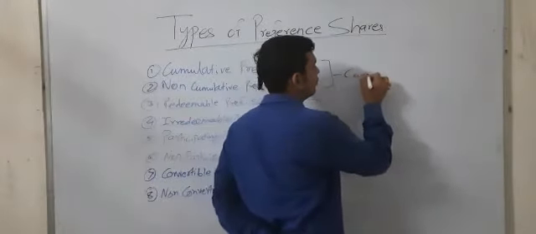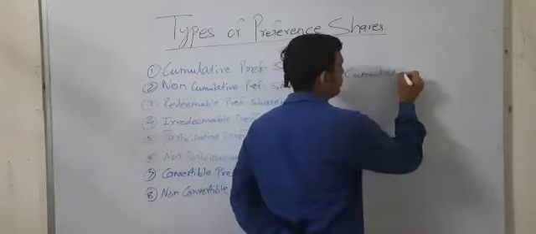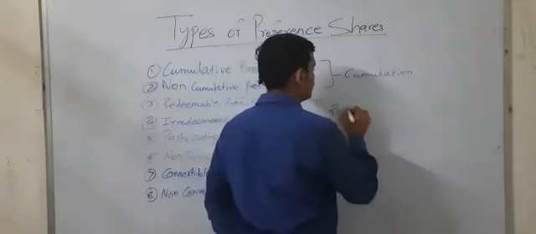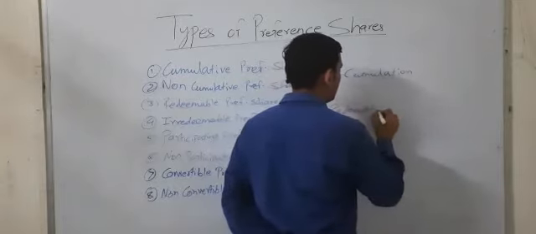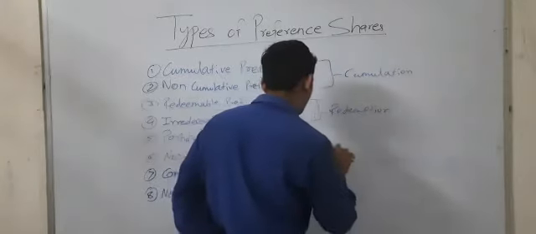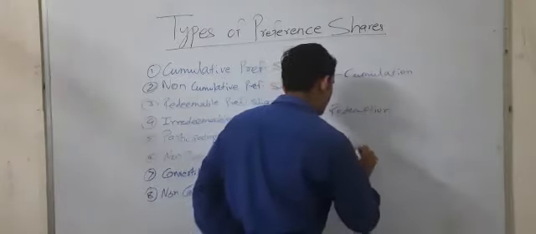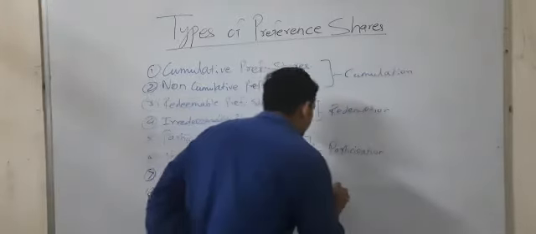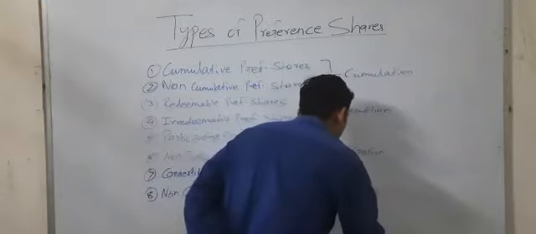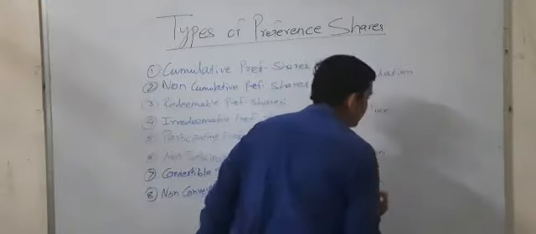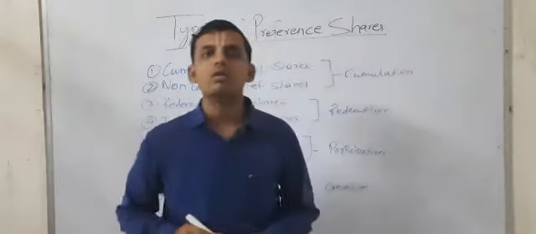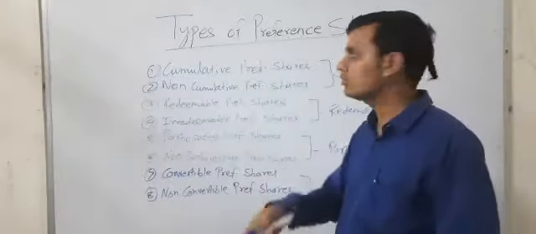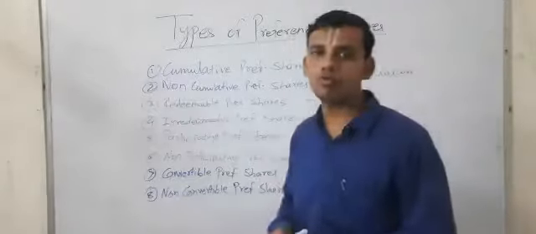First one is on the basis of accumulation. Second one is on the basis of redemption. Third one is on the basis of participation. And the last one is on the basis of conversion. These are the 4 broad classifications on the basis of which we can classify preference share into 8 categories. We will start with the first one, that is on the basis of accumulation.